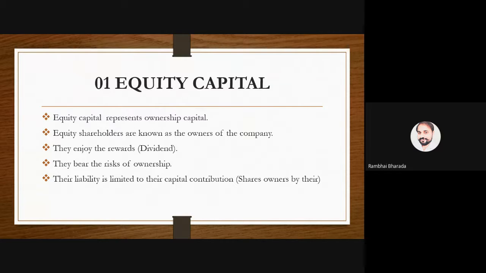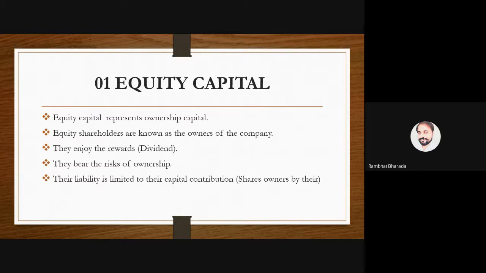Okay, बिना प्रॉफिट के भी वो अपना मनी कंपनी में लगा रहे हैं. If no dividend, it means no profit, no return. So without return, they are investing their money in the company. That's why they are risk takers, and that's why they are known as owners of the company.